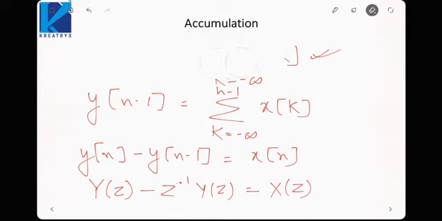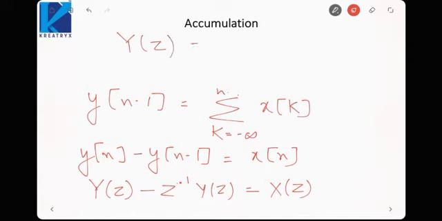So now if we want to find Y(z), Y(z) would be X(z) upon 1 minus z inverse. Just like in derivative, we had derivative and integration with different opposite properties, here first difference and accumulation have different properties. First difference is multiplication by 1 minus z inverse, and accumulation is division by 1 minus z inverse. Just like in Laplace, we had sX(s) and X(s) upon s in differentiation and integration respectively.